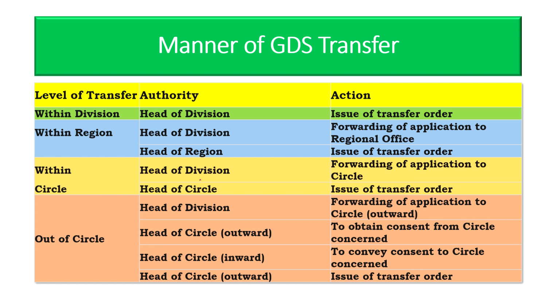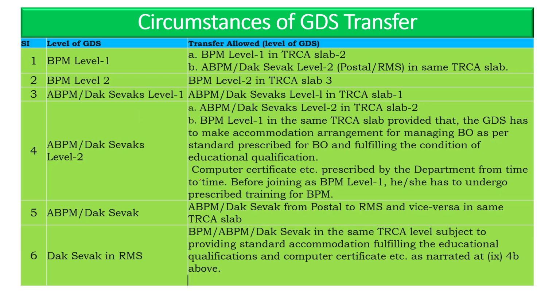Within the region, the head of the division will forward the application to the regional office, and the head of the region will issue the transfer order. If it is within the circle, the head of the division will forward the application, and the circle head will issue the order. Out of circle means the head of the division will forward the application outward, and the head of the circle outward will obtain the consent from the circle concerned, and the head of the circle inward will convey the consent to the circle concerned, and the head of the circle outward will issue the transfer order. This is the process.